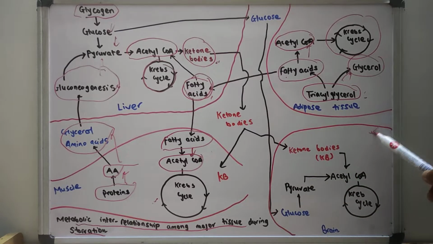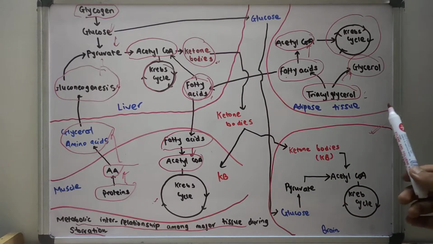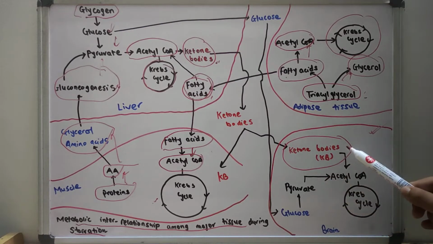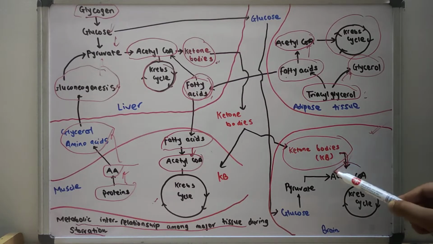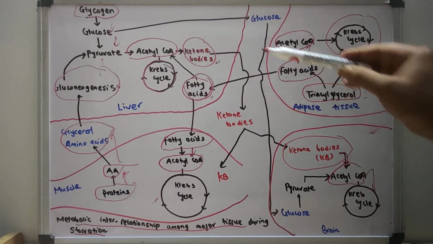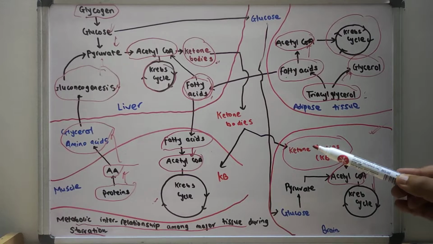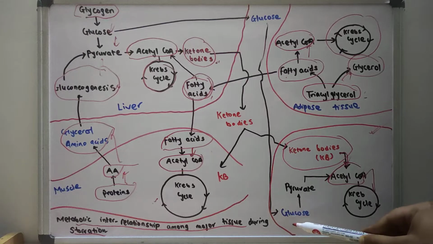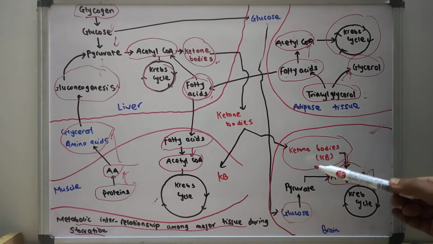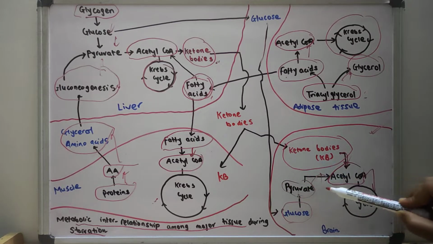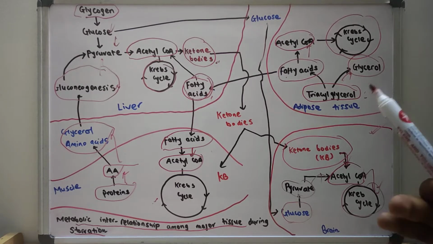Now let us discuss about the brain. What happens in the brain during the starvation? So the major energy source for the brain is the ketone bodies. The ketone bodies in the brain are converted into the acetyl coenzyme A, and the acetyl coenzyme A participates in the Krebs cycle. Also, some amount of glucose that comes from the gluconeogenesis will participate in the brain energy: the glucose is transported and converted to pyruvate, and pyruvate is converted to acetyl coenzyme A, finally leading to the Krebs cycle metabolism, which will lead to the generation of the ATP.